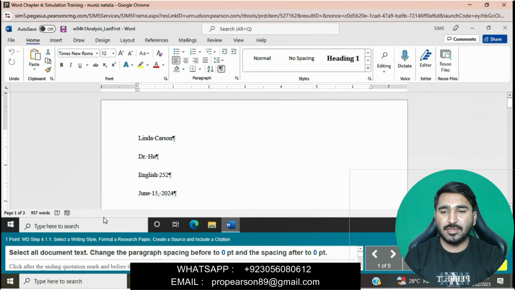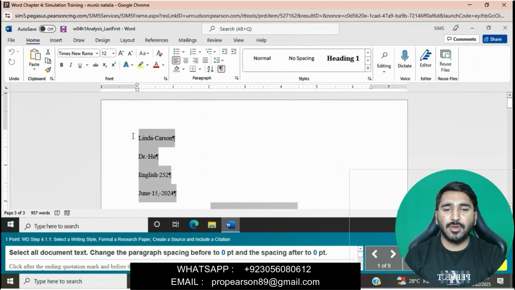Let's start our training and solve it step by step. Question number 1 is: select all document text, change the paragraph spacing before to 0 point and the spacing after to 0 point. First we will select the whole document and then go to the paragraph group.